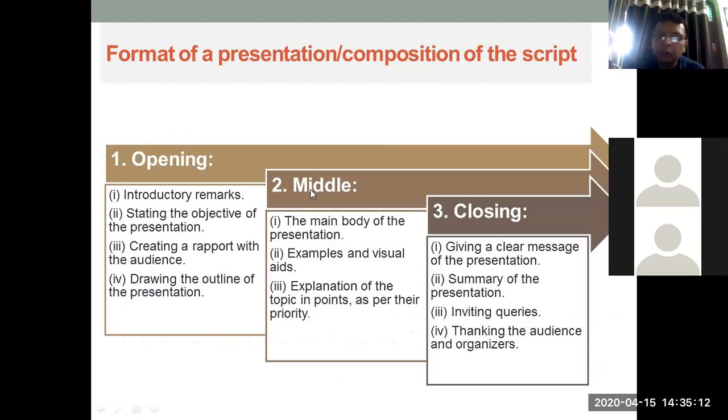There could be opening remarks, objective of the presentation, developing a rapport with the audience, and drawing an outline of the presentation. That is the opening. Middle part, it could be the main body of the presentation. Some examples could be there. Some visual aid you are using. Explanation also you are giving. In the closing, you are giving a clear message of the presentation, summary of the presentation, inviting the queries and thanking the organizers. So these are all important aspects for your